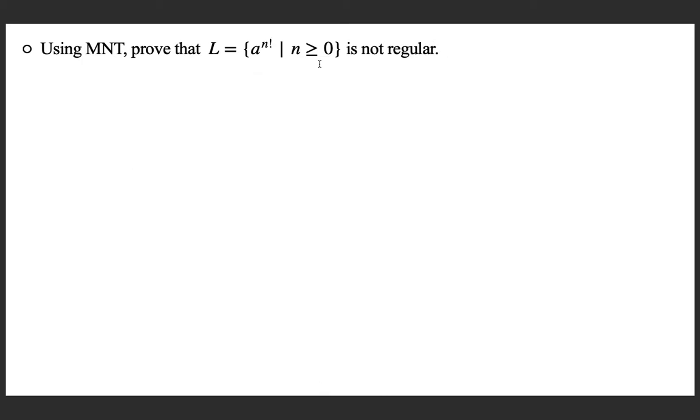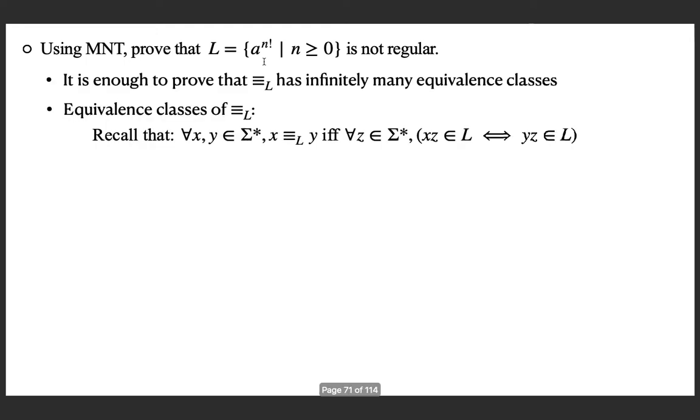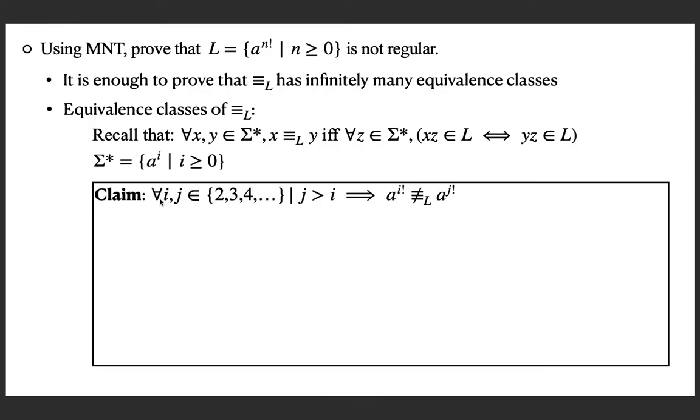Consider one more example, maybe a little more difficult one. Prove that the language a to the power n factorial over the singleton alphabet set {a} is not regular. We need to prove that there are infinitely many equivalence classes, and here sigma star is the set of strings on a, strings of a's of different lengths. Here again you can prove it in different ways, but I am going to give you a candidate solution with a claim. My claim is that if I take any two integers i and j in this set, what is this set? 2, 3, 4, etc. I am not considering 0 and 1 from the natural numbers.